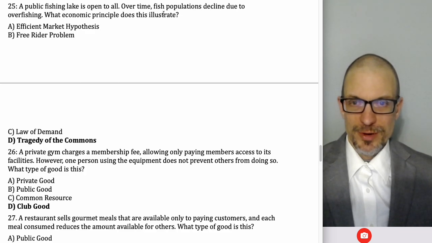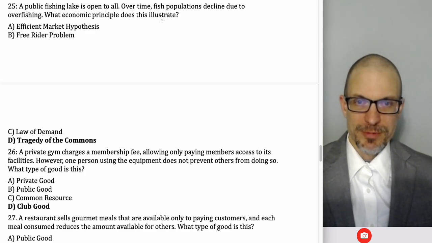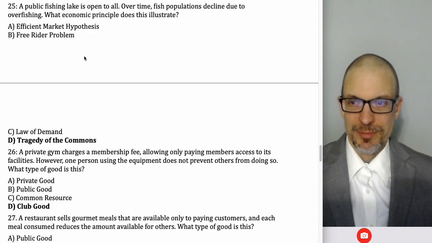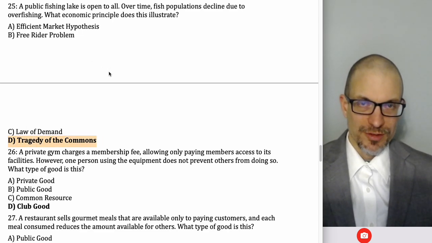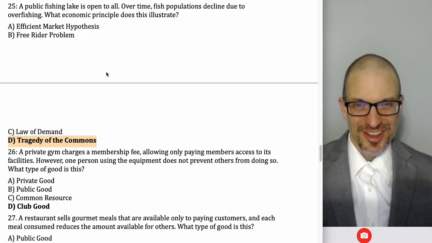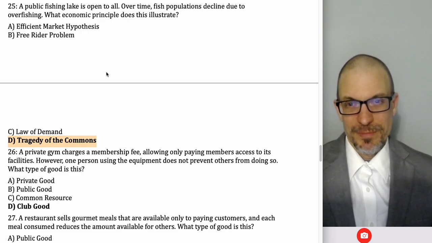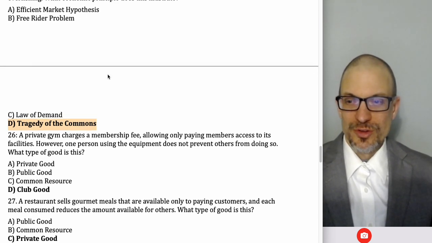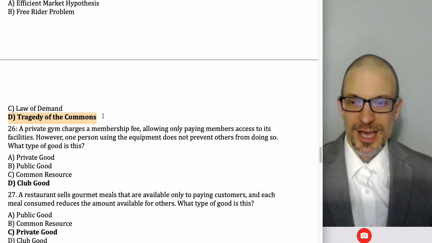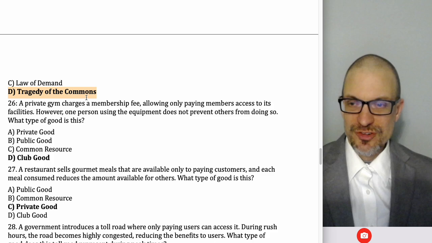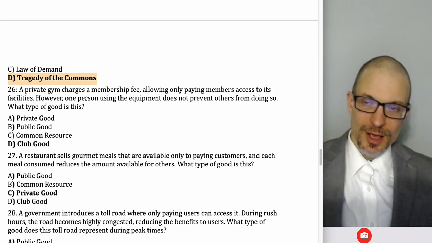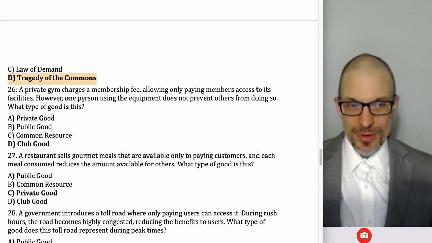Public fishing lake is open to everyone. Over time, fish populations decline due to overfishing. What economic principle? This is the tragedy of the commons. Individual incentives suggest that it's good to keep harvesting fish. Group incentives suggest you should harvest fewer fish so that the population can regenerate. So it's a social dilemma. Tragedy of the commons is a social dilemma that leads to mismanagement and then deterioration of the common resource, which didn't need to happen. That's why it's a tragedy.